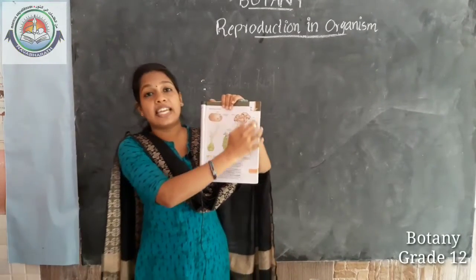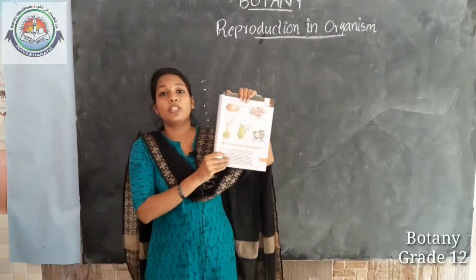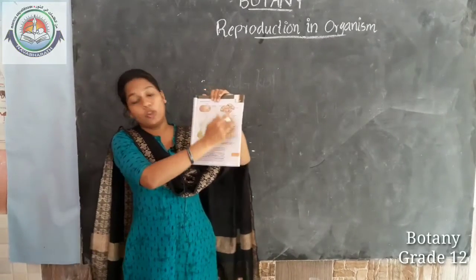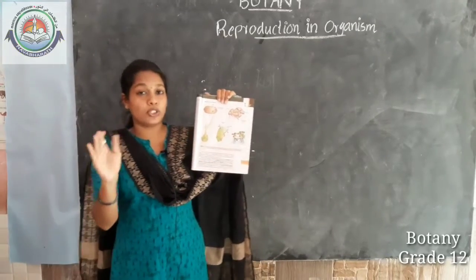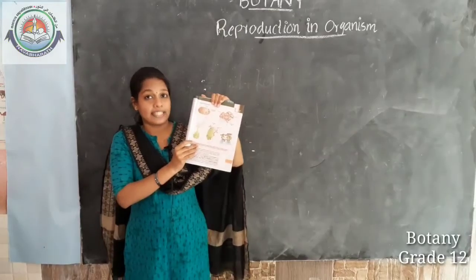These are the vegetative propagules found in different plants and other organisms. Observe these pictures very clearly, as they will come in your examination.